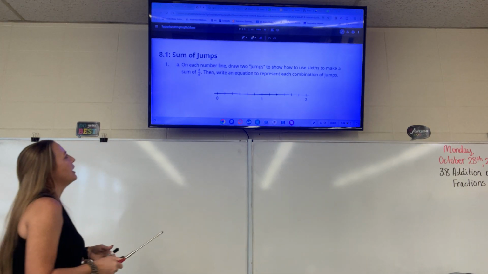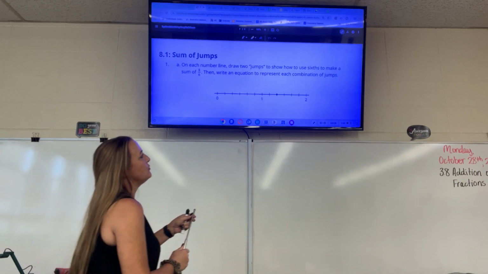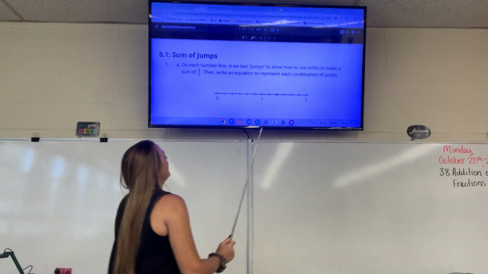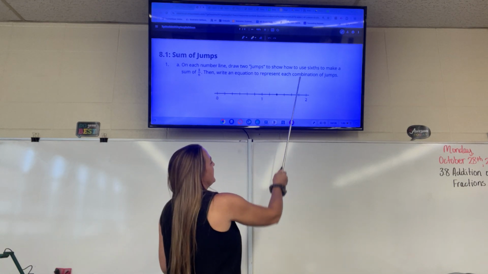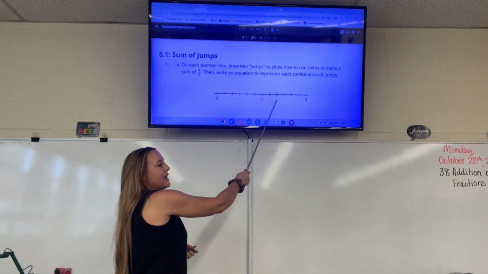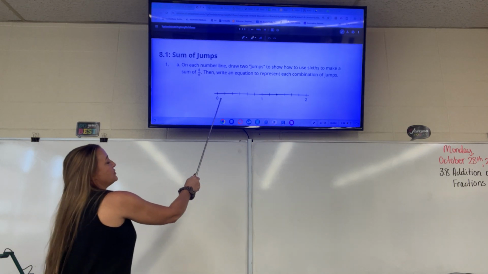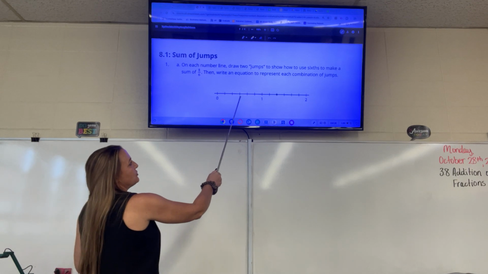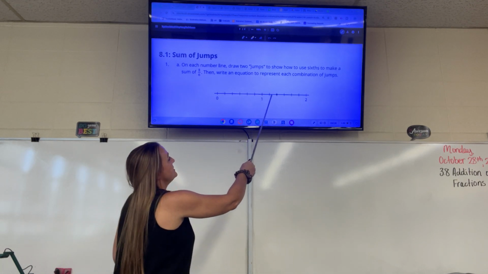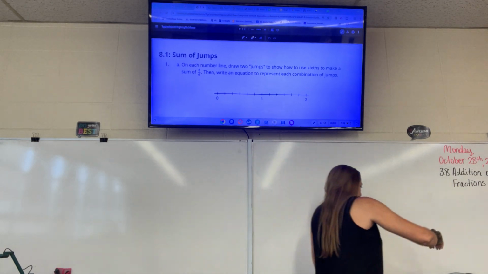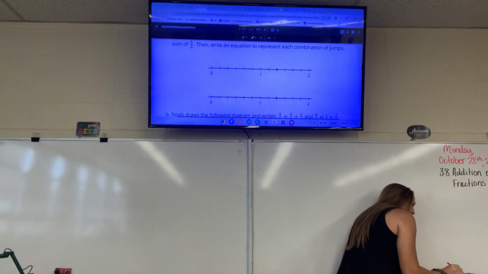It'll kick off soon. Okay, on each number line, draw 2 jumps to show how to use 1/6 to make a sum of 8/6. Then write an equation to represent each combination of jumps. So they gave us a point right here, which is 8/6, because watch: 1/6, 2/6, 3/6, 4/6, 5/6, 6/6, or 1 whole, 7/6, 8/6. So 8/6 is what we're going to write underneath that point. Do that now.